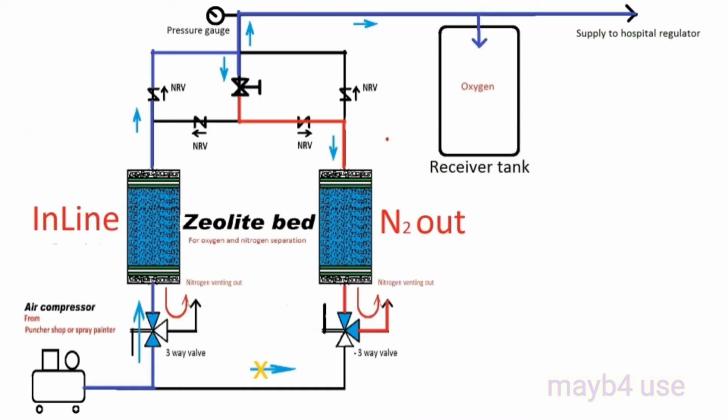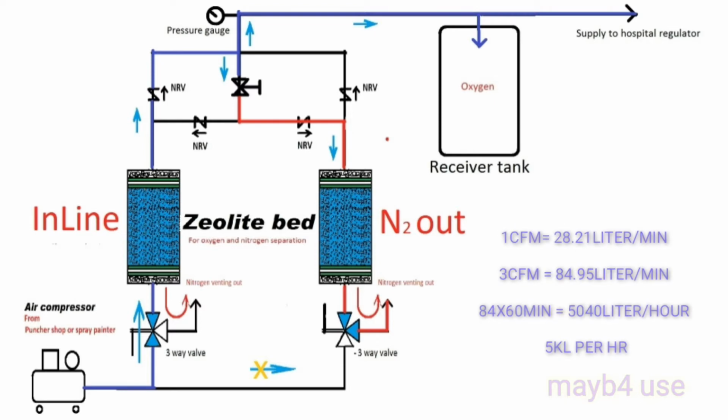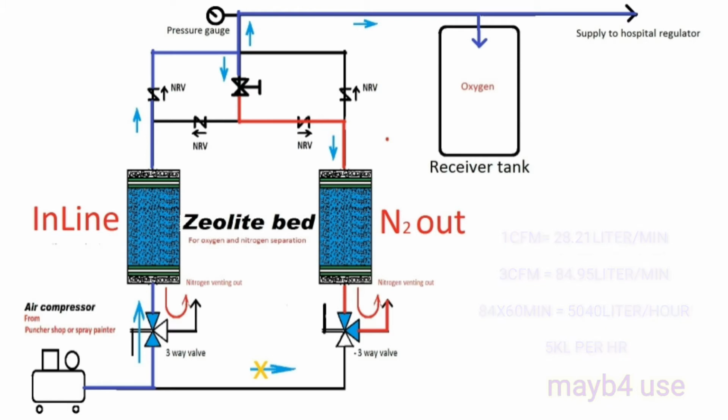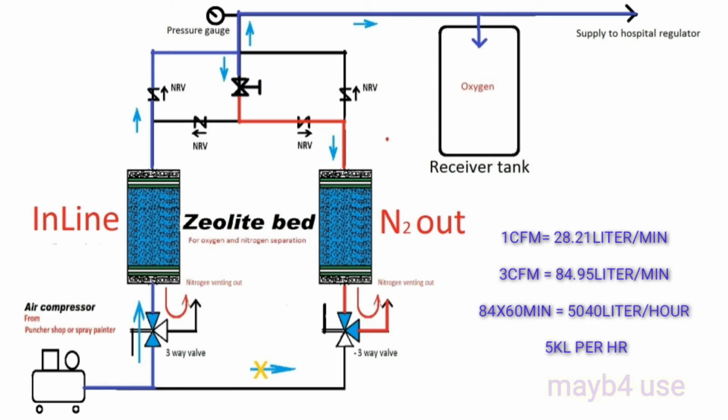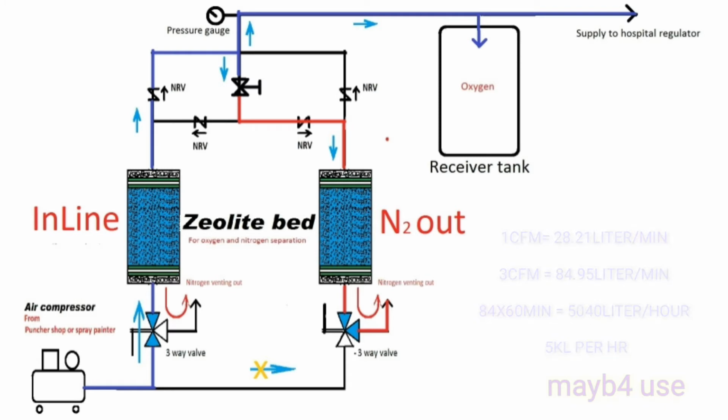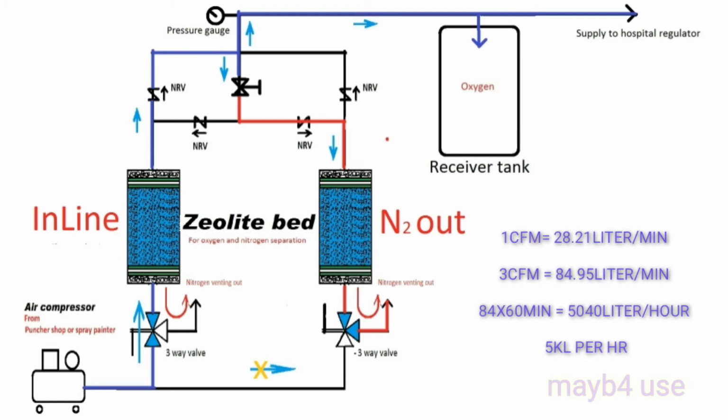So let's go for the process. This is a process flow diagram. Go through it, take a screenshot and a printout, and you will come to know what is there. This is a simple process. There are two zeolite beds, operated alternately. First the left side is in line and the right side is out of service. The fabrication of the unit we will see in the last session. First we will see the process of the unit.